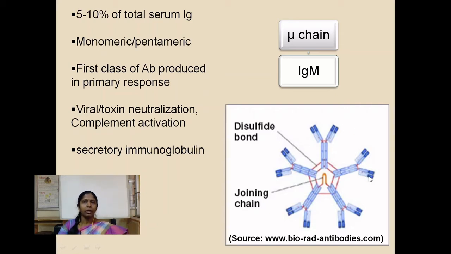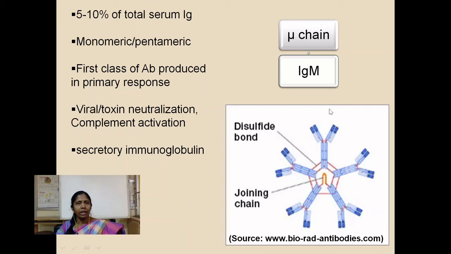So as such, the valency of an IgM molecule is 10. It has 10 antigen binding sites. So it can bind to almost 10 antigen molecules in case of small antigens like haptens, and if the antigens are large, it can bind a minimum of 5 epitopes or antigenic determinants. As such, it is very efficient in neutralizing viral particles, agglutinating bacterial cells, and causing their elimination.